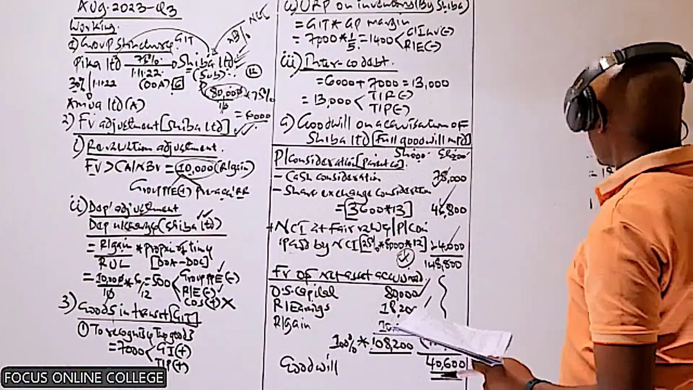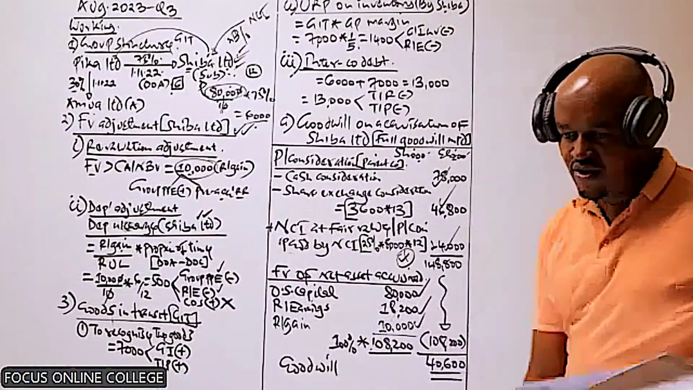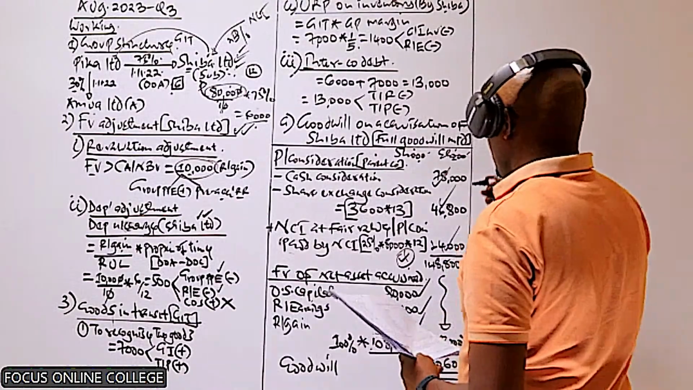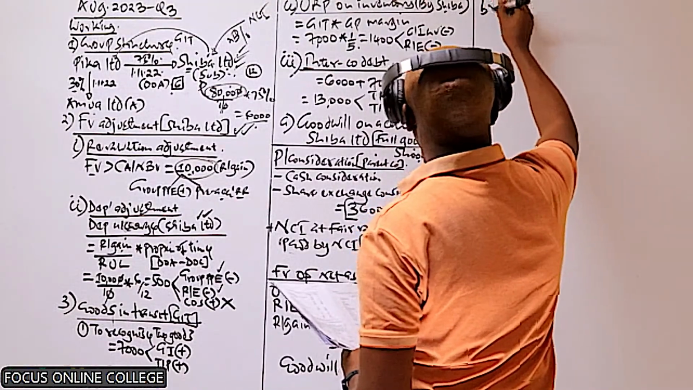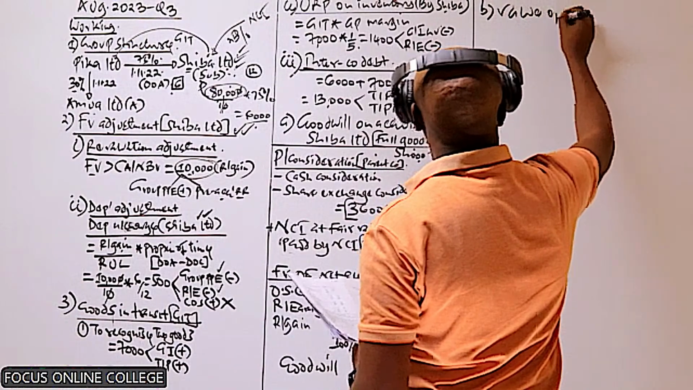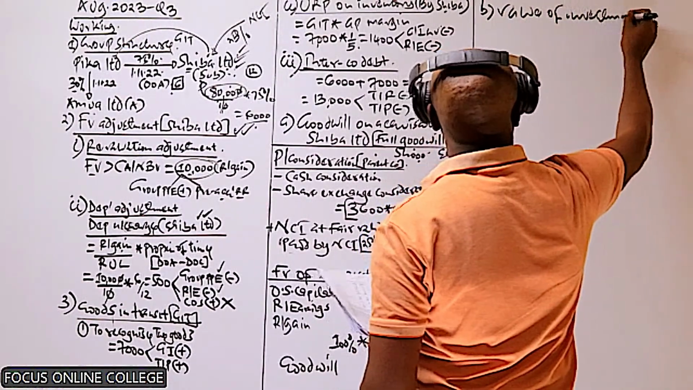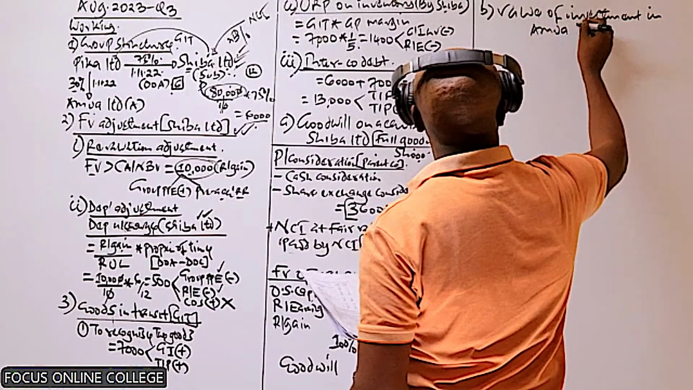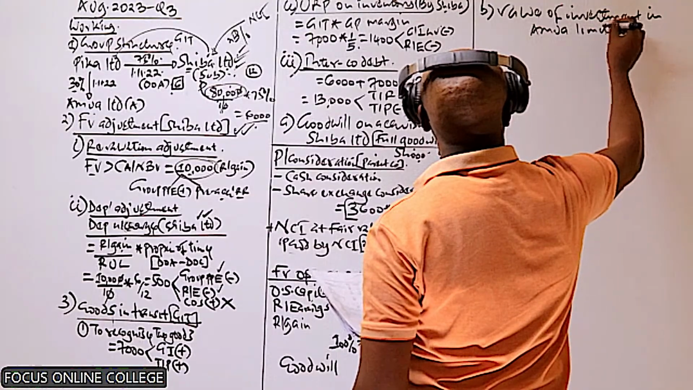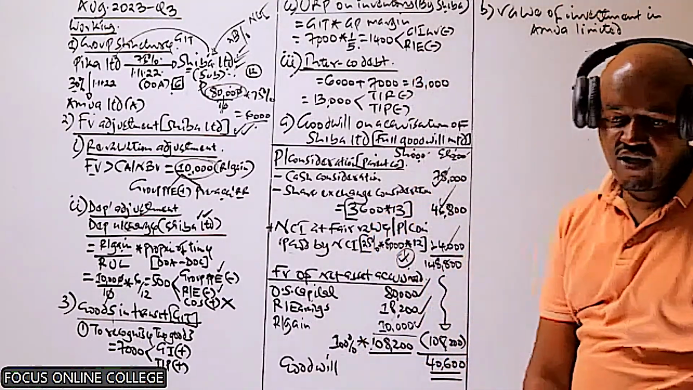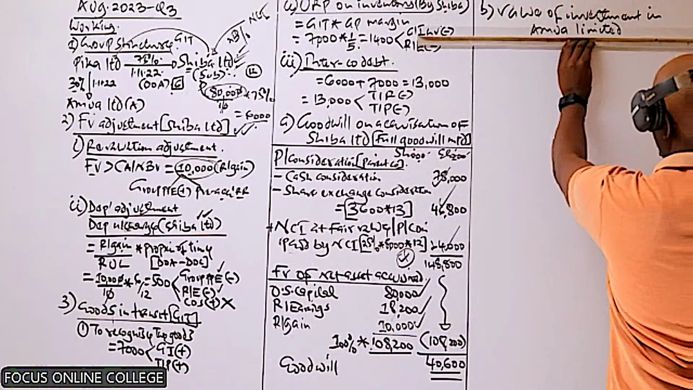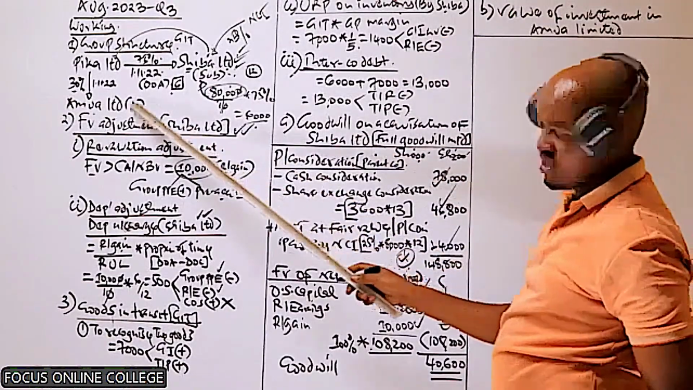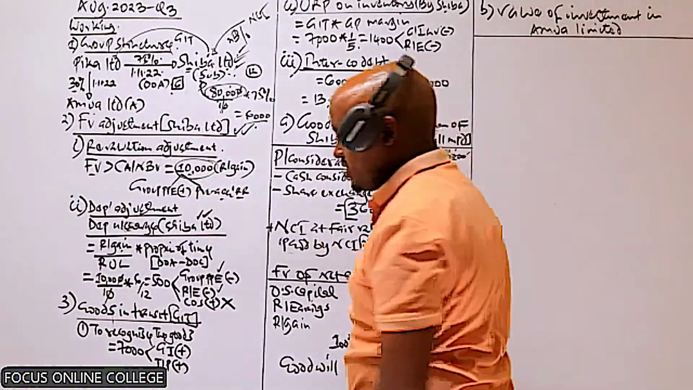Part B. So in part B, what are we required to do? We are required to compute the value of investment in HC Limited. So this is part B, value of investment in HC Limited. In other terms, what we are required to compute here is something called the investment in associate. Remember, HC Limited is an associate. We are required to compute the investment in associate.